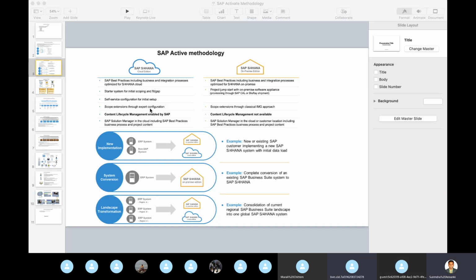It's not a special licensing requirement. If you are purchasing S/4HANA cloud or on-premises, they are going to give it. Currently this is an additional feature. Maybe in the long run they are going to bring this in as a special license. We don't know. At present they are giving it inbuilt.